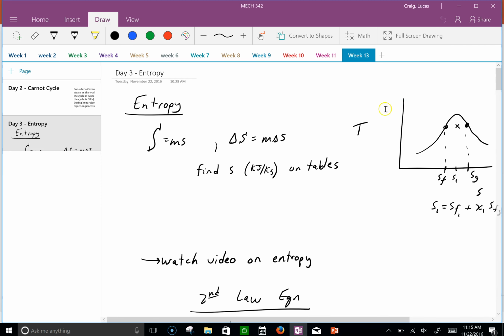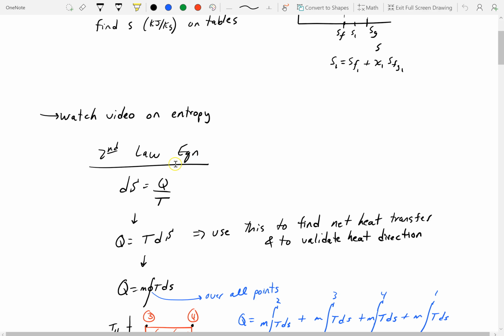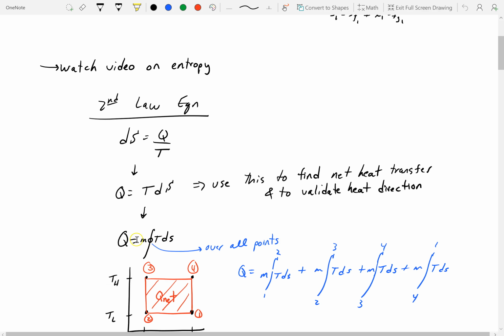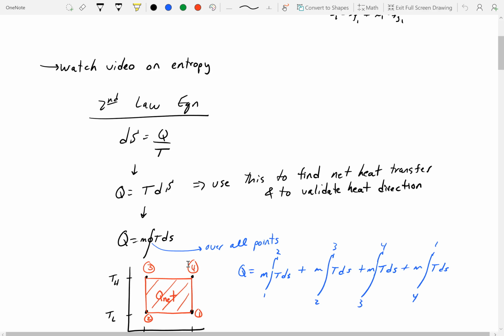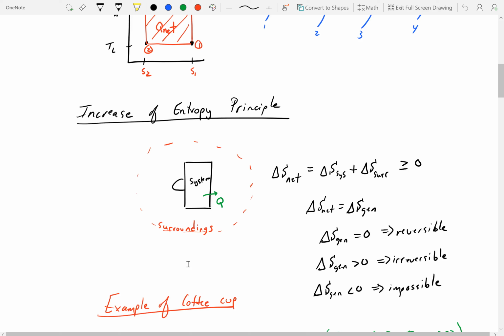If we go back, we also use entropy to classify the second law, and we use an equation: ds equals q over t. So q is actually the integral of T ds. This circle means that we integrate from 1 to 2, 2 to 3, 3 to 4. If we integrate the TS curve, you get the total net heat. Sorry, not work; work is the integral of P dV. We can also look at the increase of entropy principle.